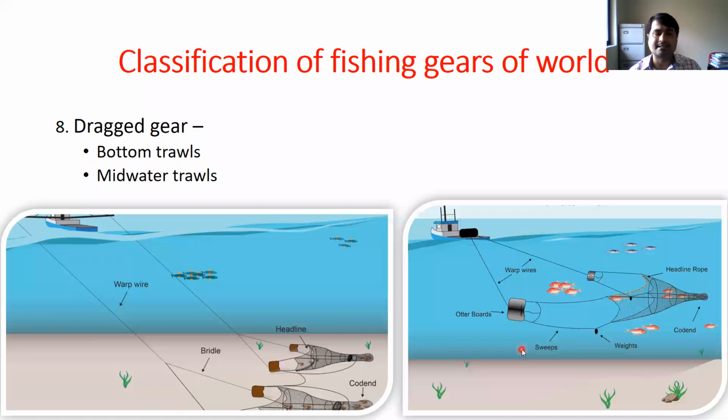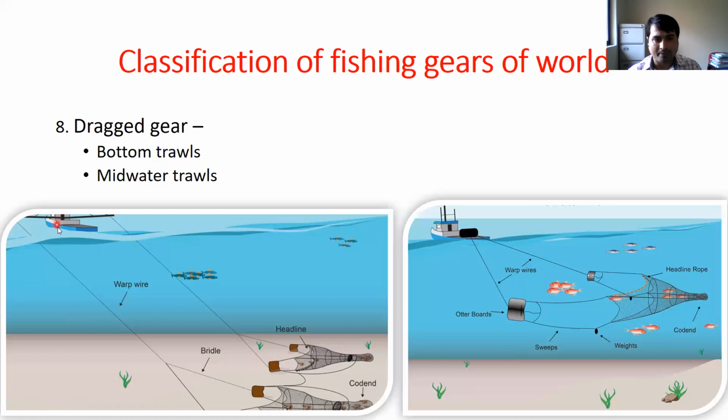Then another example of dragged gear is the bottom trawl or mid-water trawl. This is most commonly used in our country, trawl fishing. You can see the bottom trawl here, a conical shaped bag net.